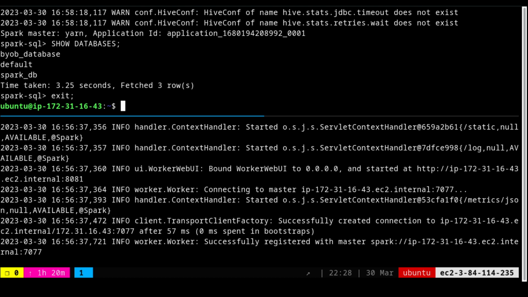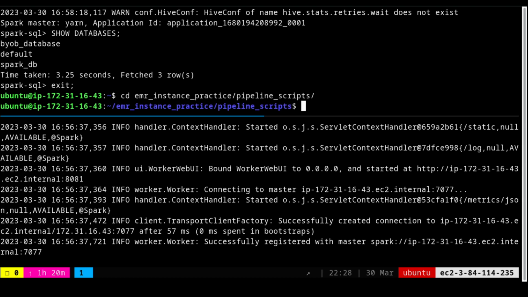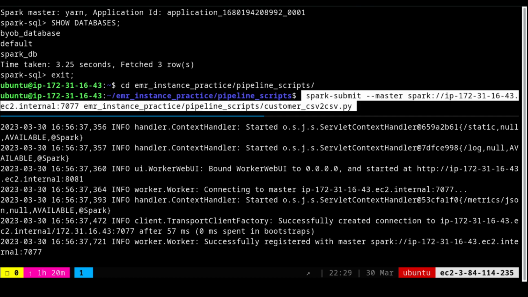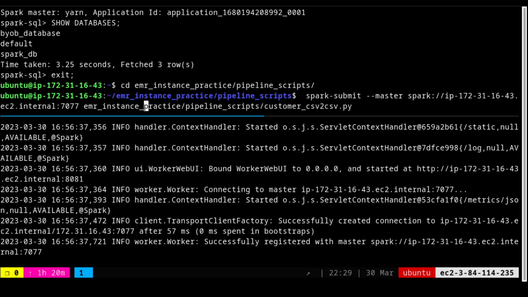Next, I'm going to go into EMR, the instance, and go into the pipeline scripts and do a Spark submit. So the script that I'm going to use, I'm going to call Spark submit, and I need to change the master. I need to use the correct IP address for the master or else it will fail.